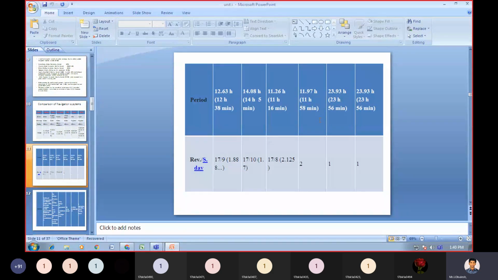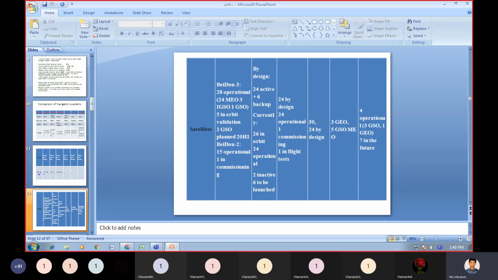Both are equal only. India's NavIC and QZSS both will be required one day almost. Four operational satellites are used in the QZSS. Out of the 4 operational, one is GEO and three are GSOs.